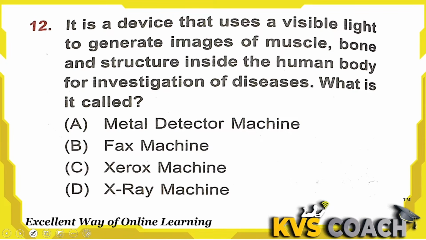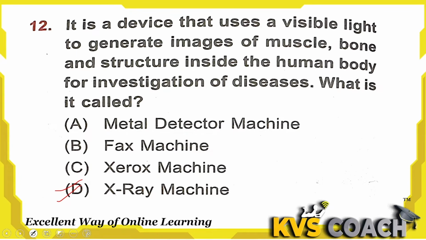Next is, it is a device that uses a visible light to generate images of muscles, bone and structure inside the human body for investigation of disease. What is it called? This is called X-ray machine. We all know that, in the hospitals, doctors do X-ray. By X-ray machine, we can detect inner organ diseases. Here are some options given. First one is the metal detector machine, and metal detector machine is used to detect landmines, and sometimes weapons, guns.